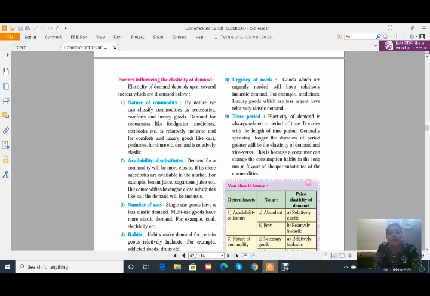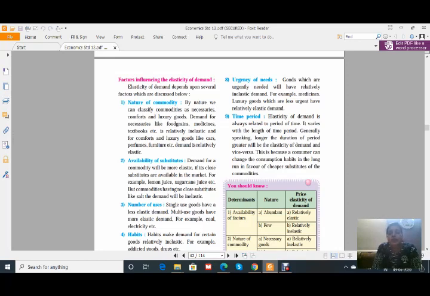Then the second one is availability of substitutes. Demand for a commodity will be more elastic if its close substitutes are available in the market. The example is given here: lemon juice, sugarcane juice, etc. If both are available and there is a shortage of lemon juice, the consumer will shift to sugarcane juice, because he knows a substitute is available, and therefore the demand will be elastic. But for commodities having no close substitute, like salt, the demand will be inelastic.